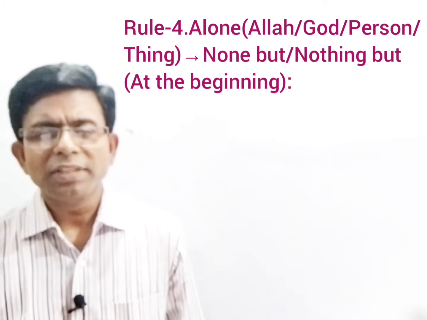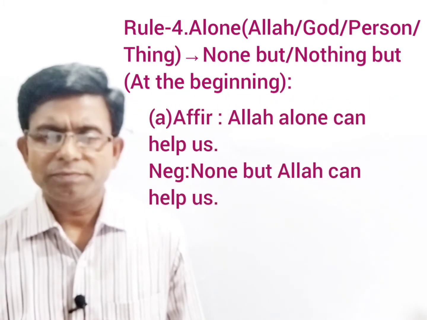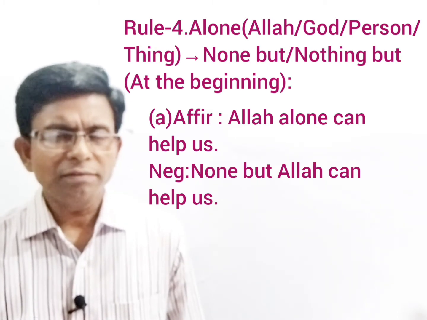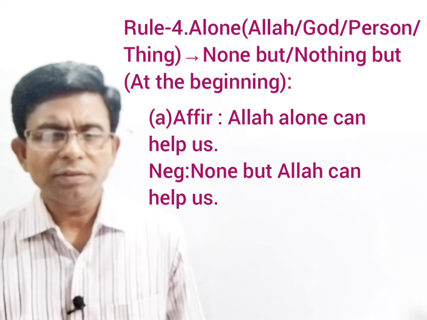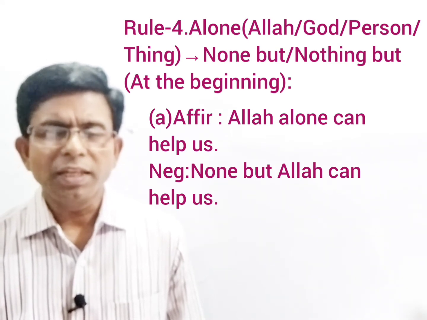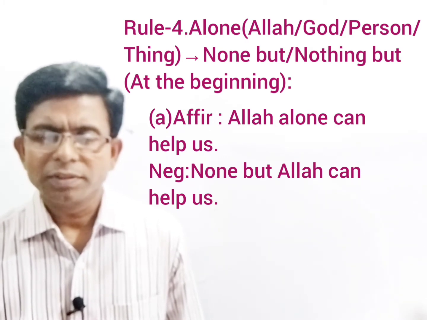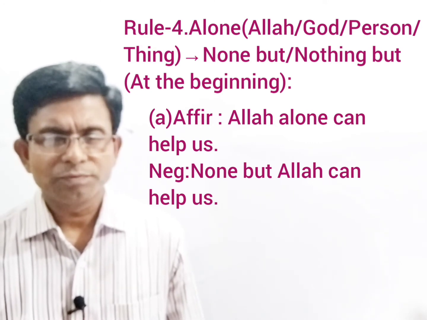For example, number A, affirmative sentence: Allah alone can help us. So what will be the negative sentence according to the rule? Can you tell? Perhaps you have understood. If you have understood, you can tell me the answer. The negative sentence will be: none but Allah can help us. Following the rule, you have to write none but at the beginning of the sentence.